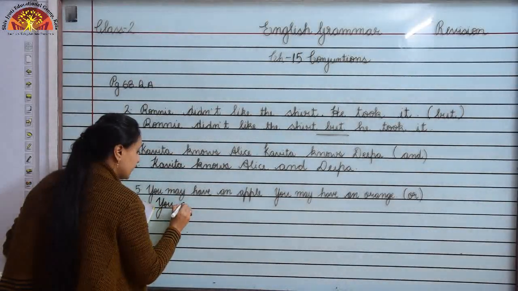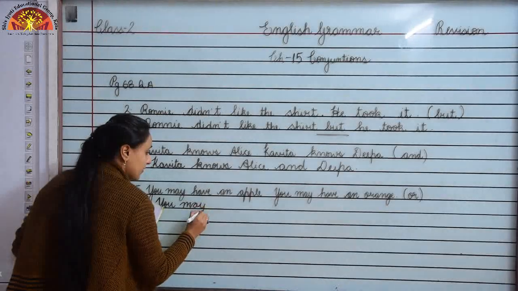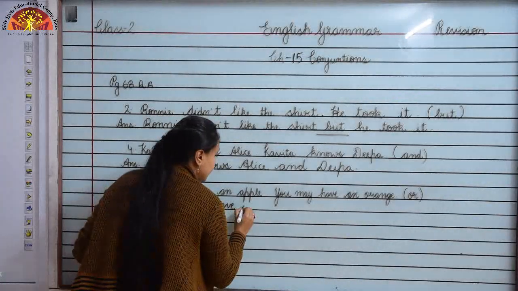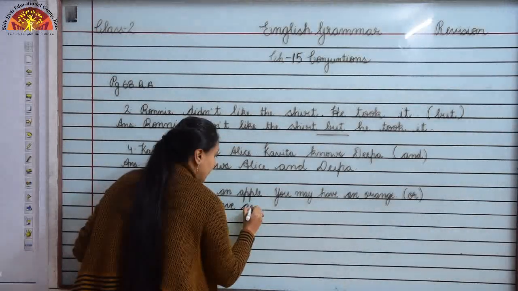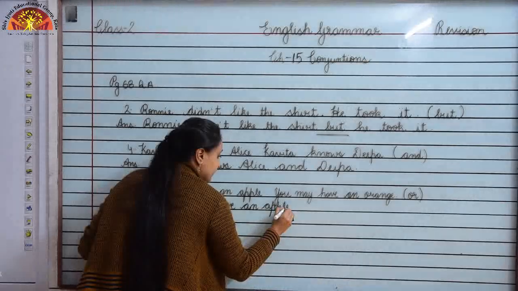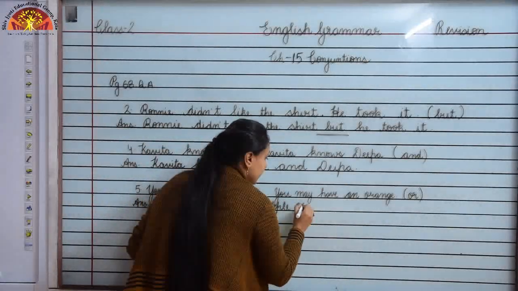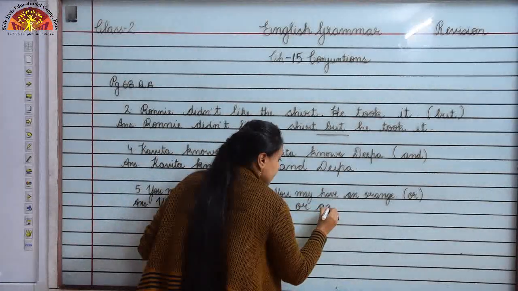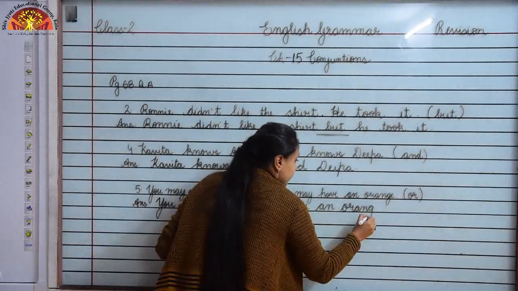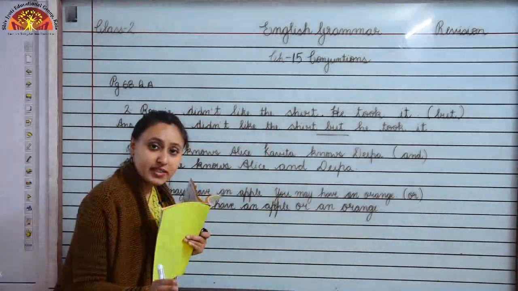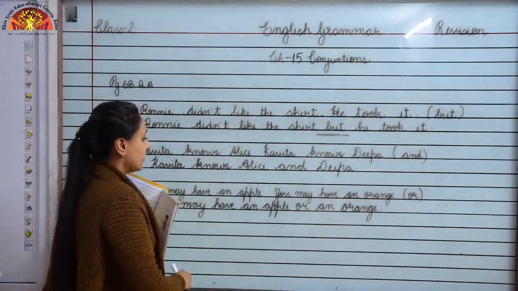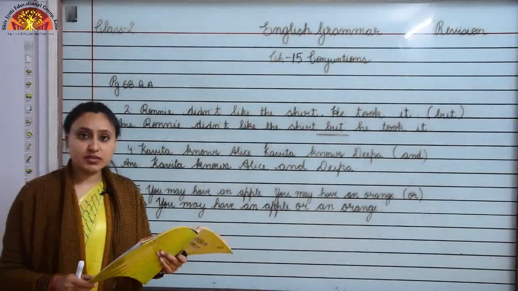You may have an apple, or an orange. So children, whenever you have to make a choice, we use the conjunction word or. Okay. Now children, we will move to our next question.